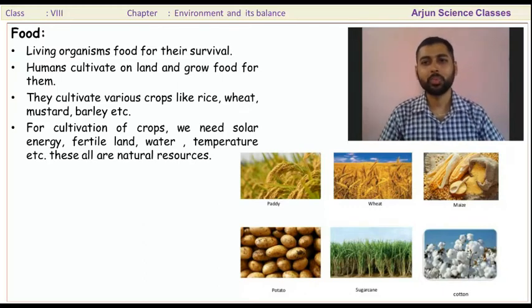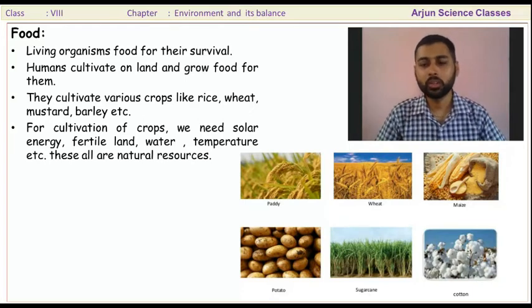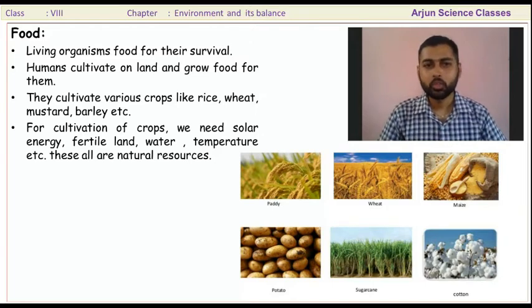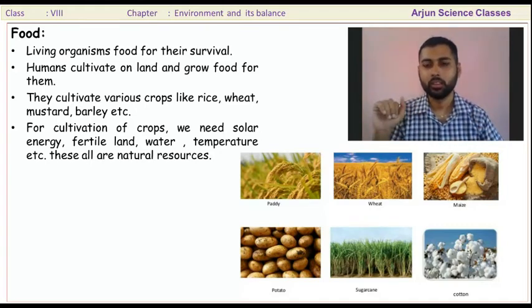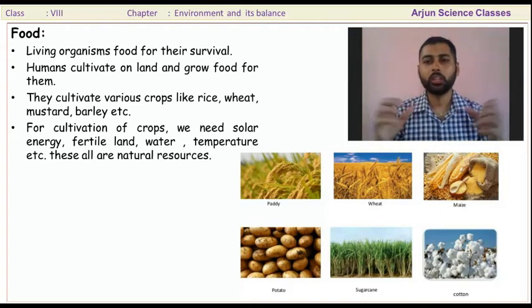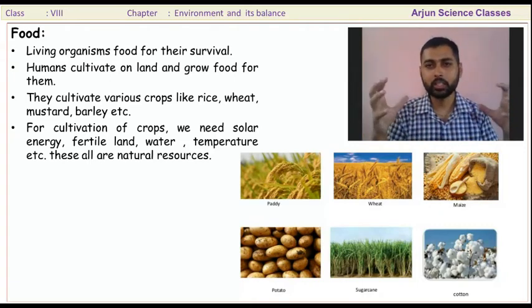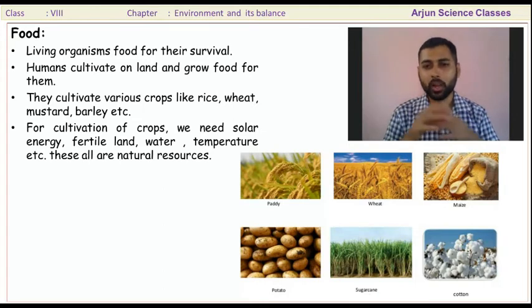Without solar energy, plants cannot prepare their food, and plants cannot survive. Without plants, human beings also cannot survive. So for cultivation of crops, we need solar energy, fertile land, water, temperature, etc. Solar radiation comes from the sun. Plants cannot prepare their food in the absence of sunlight.